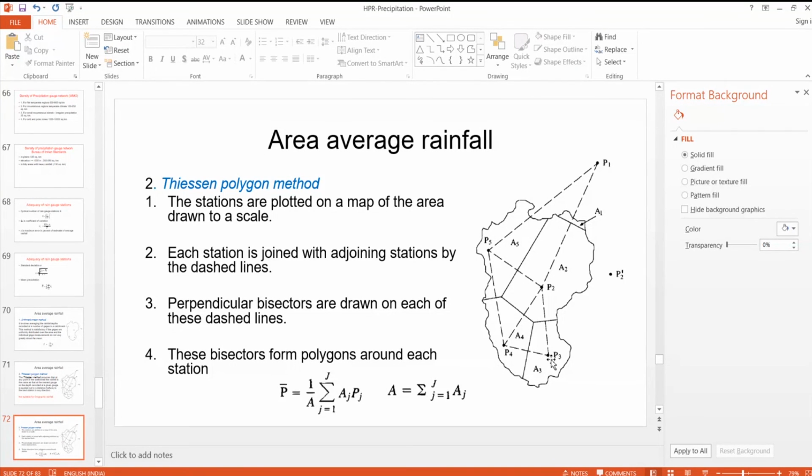Once we measure the areas of these zones, then P bar is taken as the sigma of A_j P_j divided by the total area. This is nothing but a weighting factor. A_j by A is a weighting factor. So the weighting factor increases with the area of that zone.